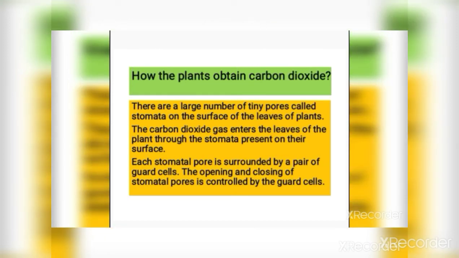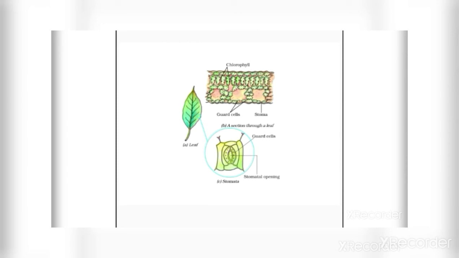The opening and closing of stomata pores is controlled by the guard cells. Transpiration occurs through stomata. Stomata are also helpful in diffusion of gases during the process of photosynthesis and respiration performed by leaves of the plant. Here is a diagram showing stomata so that you can observe and understand.